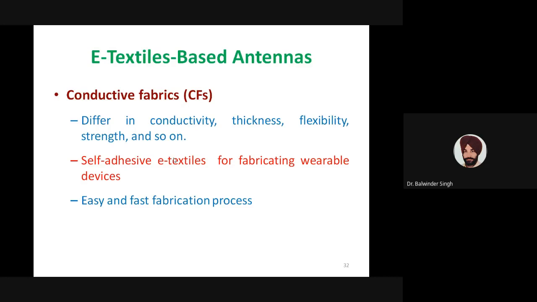There is also availability of self-adhesive e-textiles which can be used for fabricating wearable devices. Such self-adhesive e-textiles are easy to integrate with the substrate or with the wearable device, and it results in a fast fabrication process.